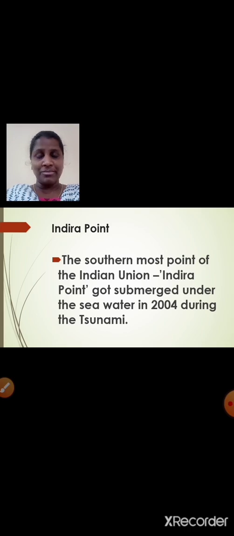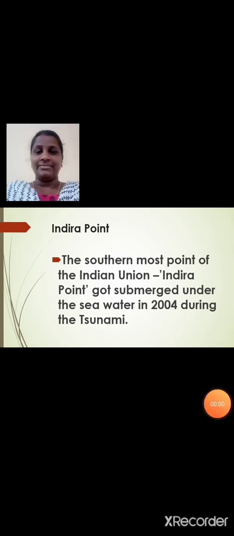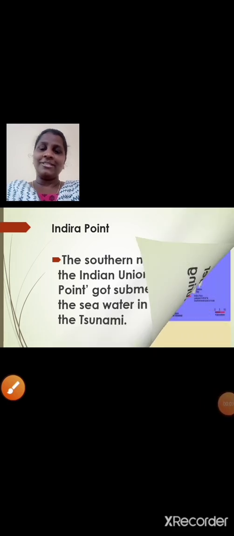So you need to remember this. Let us see the location of the Indira Point. Here on this map, you can see it is located in the Nicobar Islands.